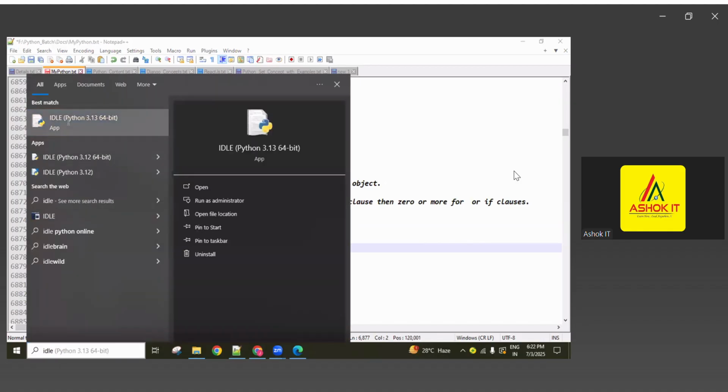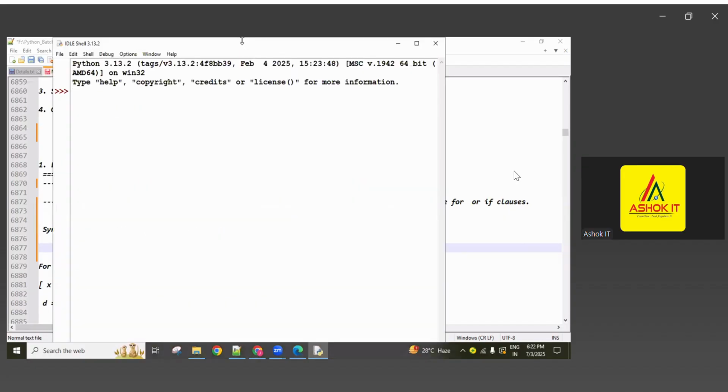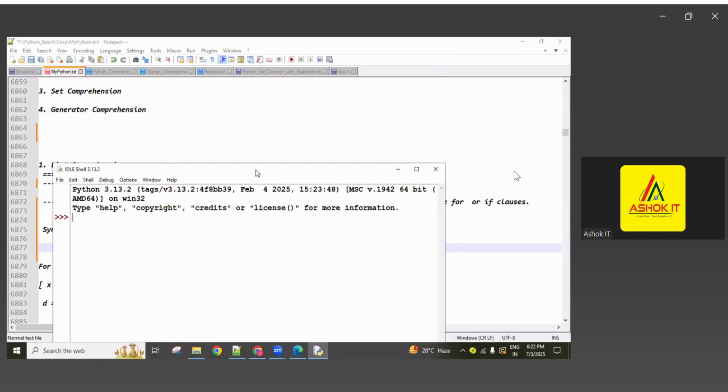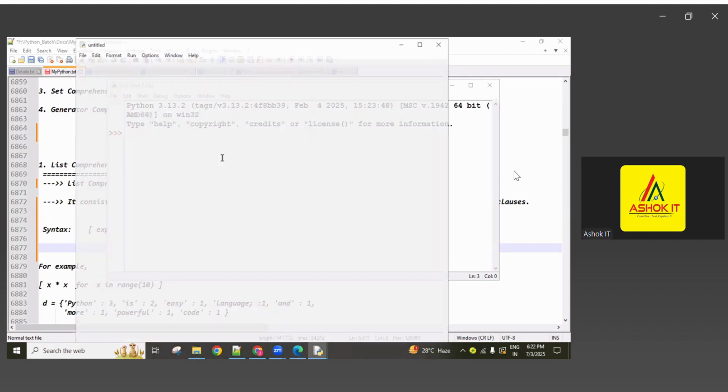So open the IDE. Today I'll create a notepad file, guys.